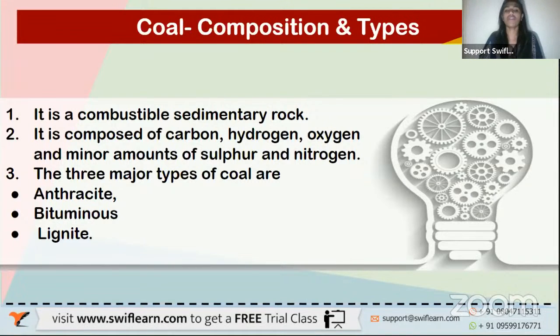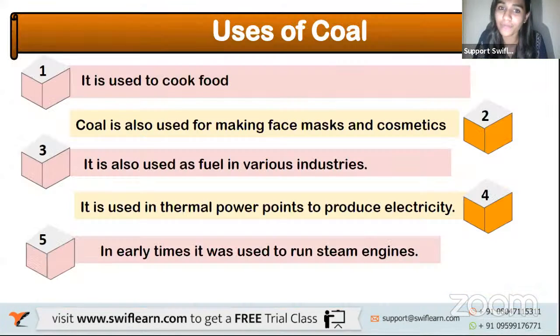It is composed of carbon, hydrogen and oxygen, and minor amounts of sulfur and nitrogen. That means coal has carbon, hydrogen and oxygen mainly, and along with it, minor amounts of sulfur and nitrogen. Now, there are three major types of coals: anthracite, bituminous, and lignite. Repeat after me. What are the three types of coal? Anthracite, bituminous, and lignite. Is that clear? Moving ahead to the uses of coal.